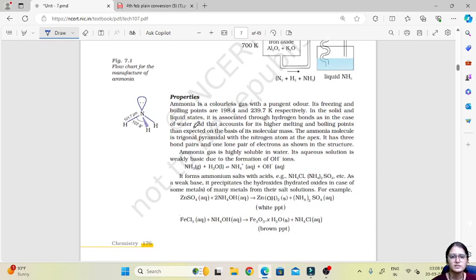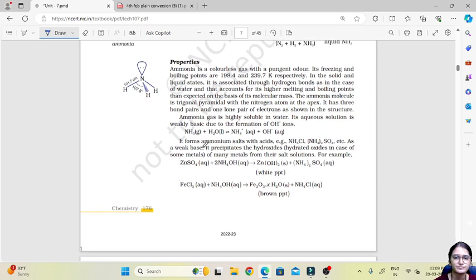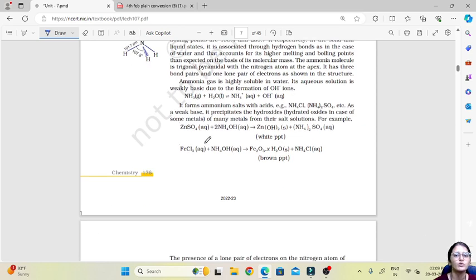Then properties of ammonia. It is a colorless gas with a pungent odor. We all must be aware of how ammonia smells. It has freezing and boiling points of 198 and 239 respectively, and it has a trigonal pyramidal structure. It's highly soluble in water, and the aqueous solution is weakly basic due to formation of OH minus ions.